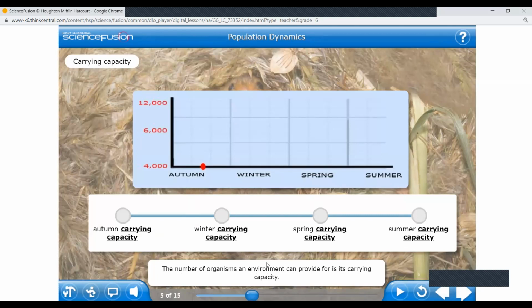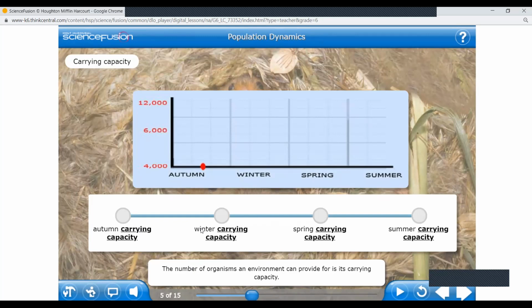Now, for example, girls, every area has a limit. If it's a very hot area, 100 people cannot live in a room. Can 100 people live in a room? Every place has a capacity. Capacity is how much they can carry. So that word is called carrying capacity. The number of organisms an environment can provide for is its carrying capacity. You understood a bit? You will understand more when she explains each one of it.